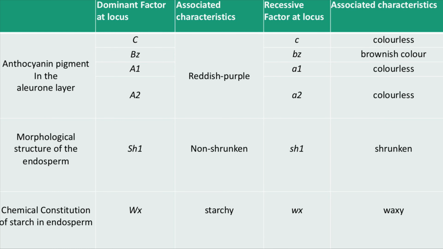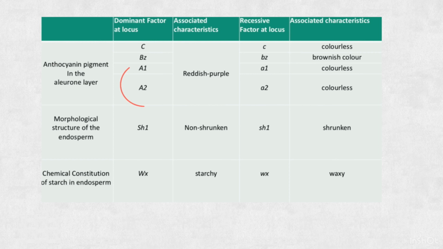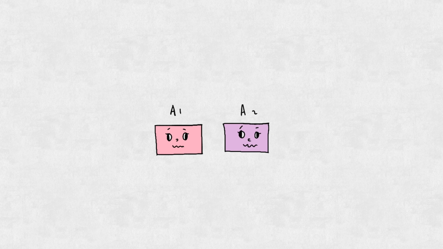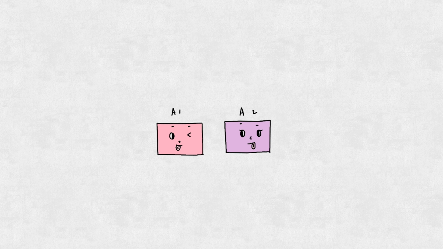Apart from the colored aleurone gene and the bronze gene, many other loci are also responsible for the synthesis of the purple anthocyanin pigment in the aleurone layer of the kernel. For example, anthocyanin gene 1 and anthocyanin gene 2. In this experiment, these two selected loci, along with the shrunken gene and waxy gene, were focused on to investigate the mutability of anthocyanin gene 1 and anthocyanin gene 2.